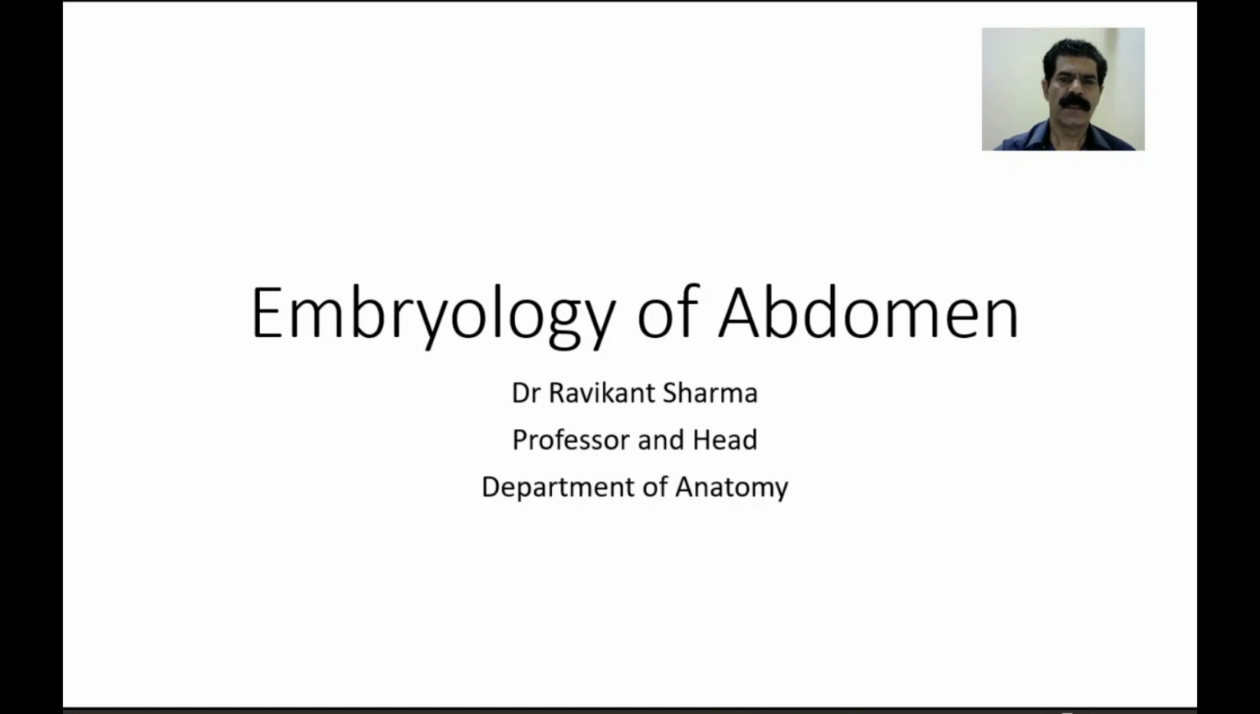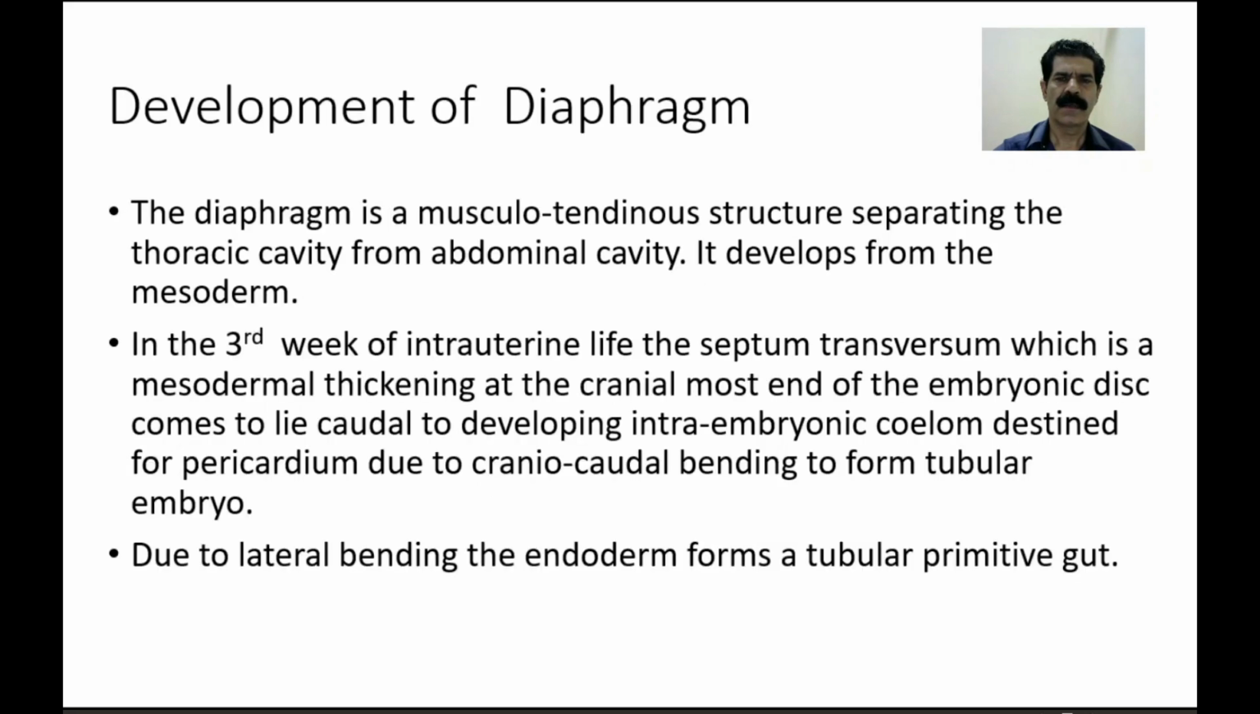Dear students, today we will study the embryology of the abdomen, and in the start we have to study the development of the diaphragm. As we know, the diaphragm is a musculotendinous sheet, and it is separating the thoracic cavity from the abdominal cavity. So it mainly develops from the mesoderm.